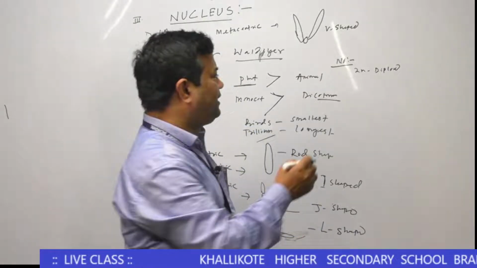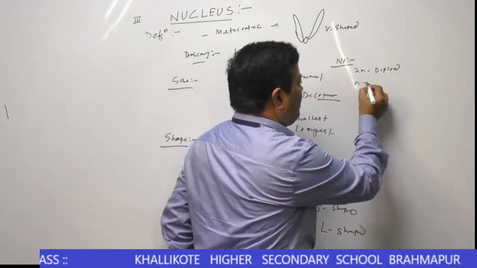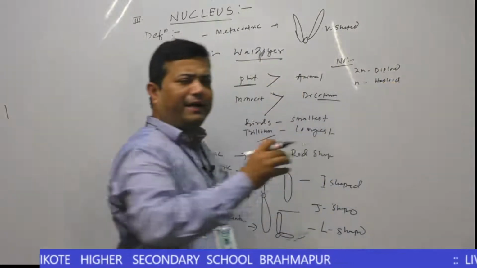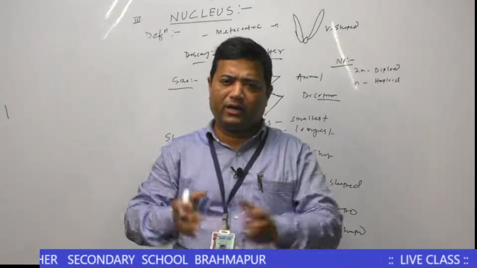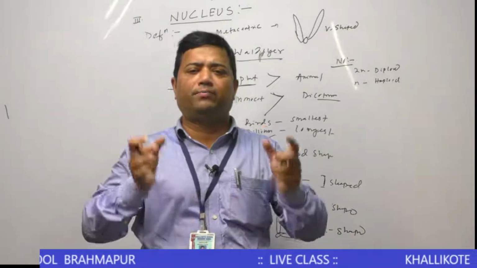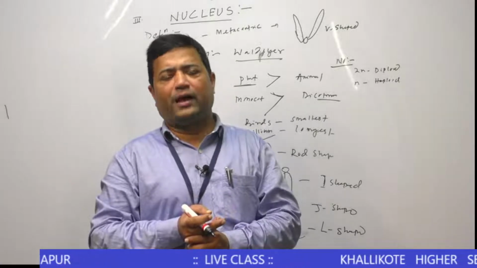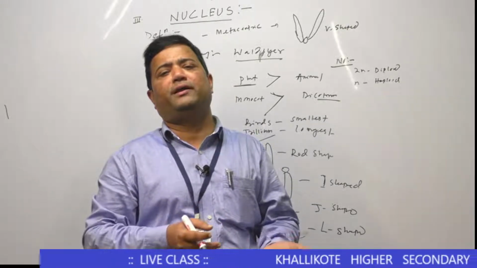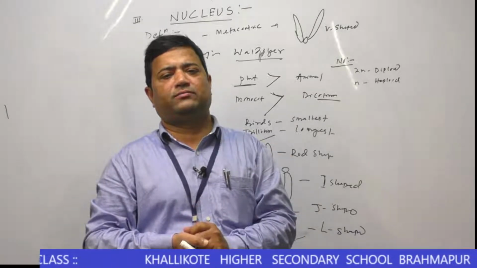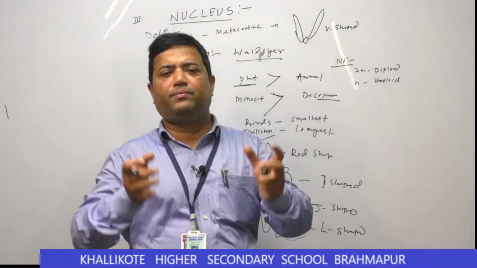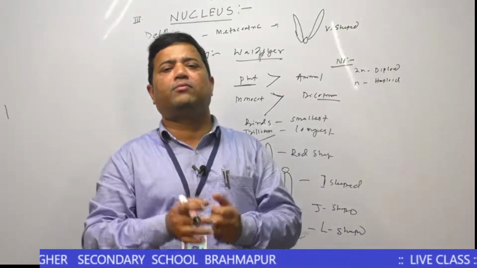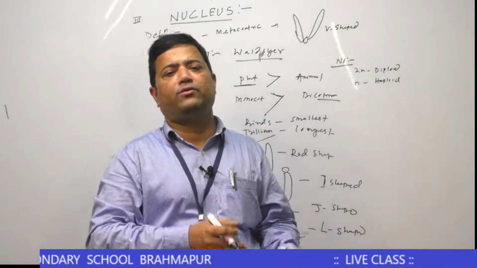Okay. Then the second thing is the haploid number of chromosomes. Haploid means one set of chromosomes, a complete one set of chromosomes, that is called a haploid number of chromosomes. Haploid number found in gametes, reproductive units. In the case of reproductive cells or germ cells, the diploid number of chromosomes converts into the haploid number.